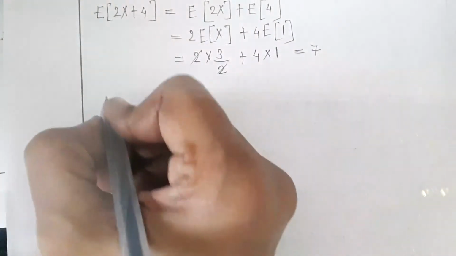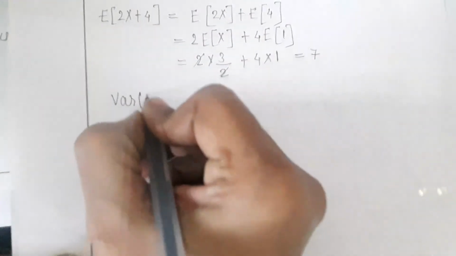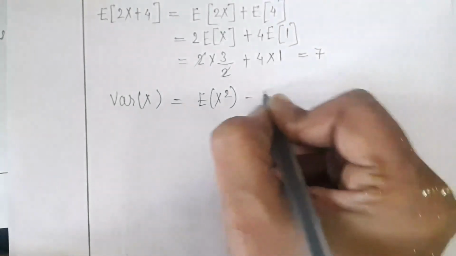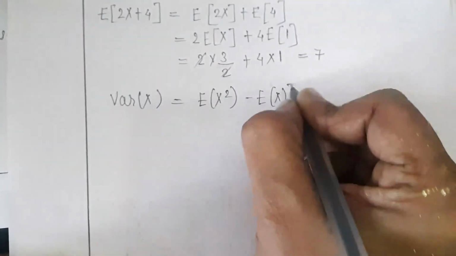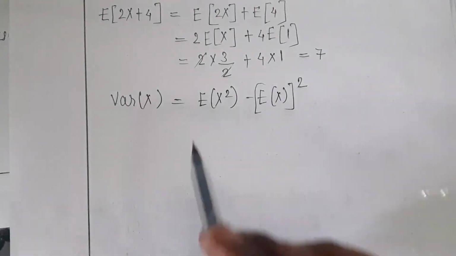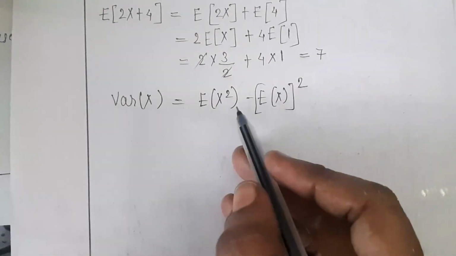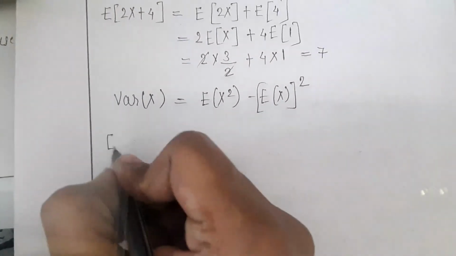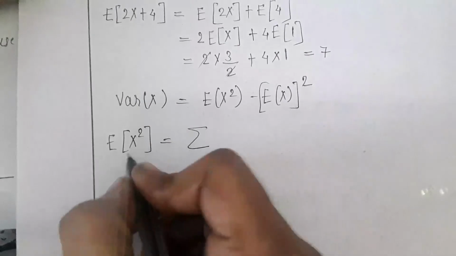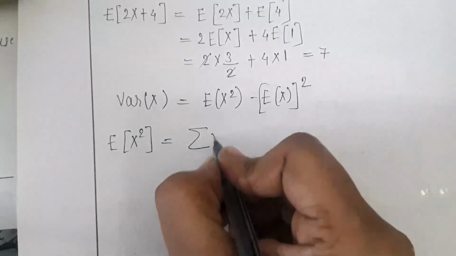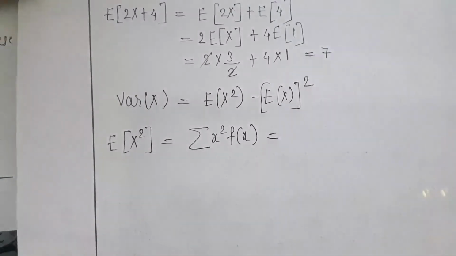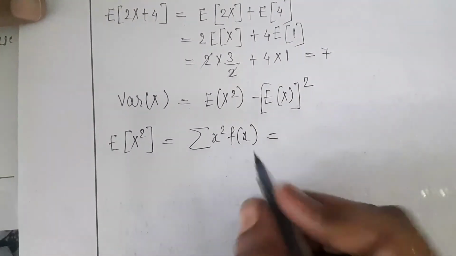So variance of x formula is expectation of x square minus expectation of x whole square. Just now I told you we always use this formula. So for this formula what we need? Expectation of x square. So to find out expectation of x square, it is equal to summation of, what is the term in bracket? X square. So x square multiplied by f of x. Our formula becomes summation of x square into f of x.